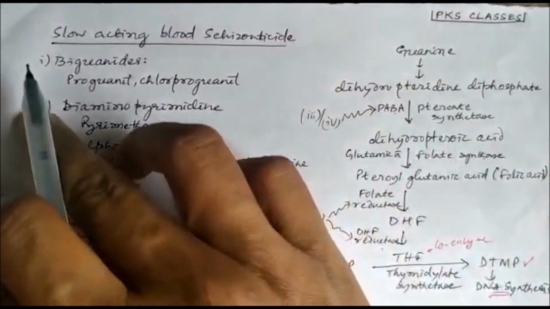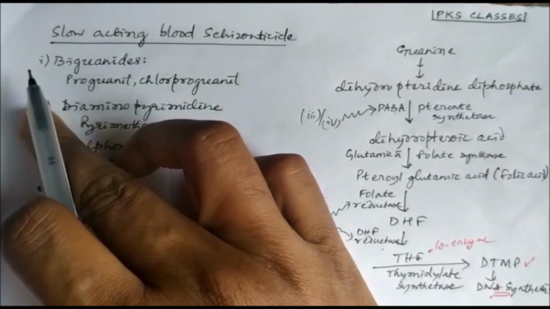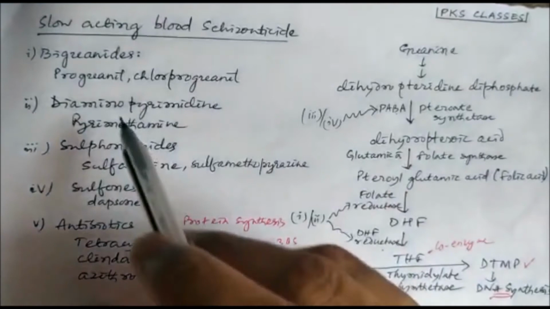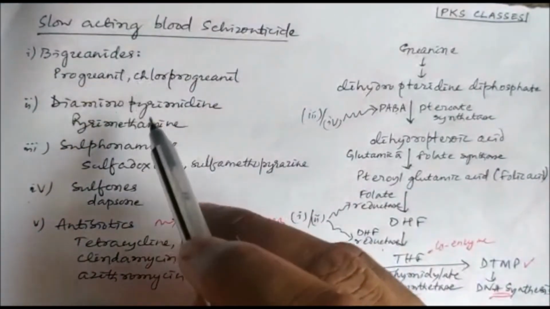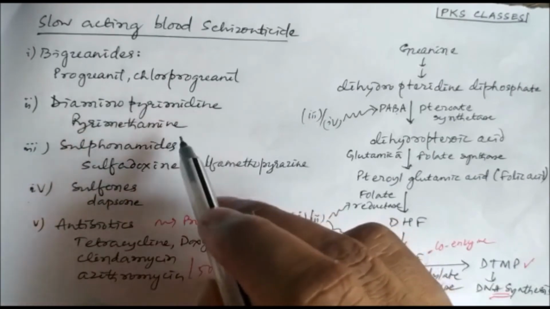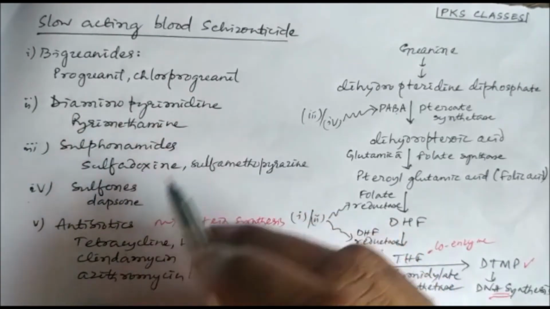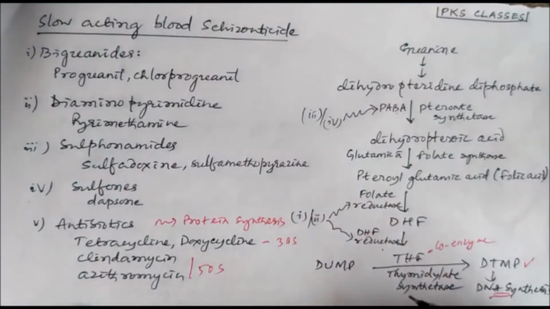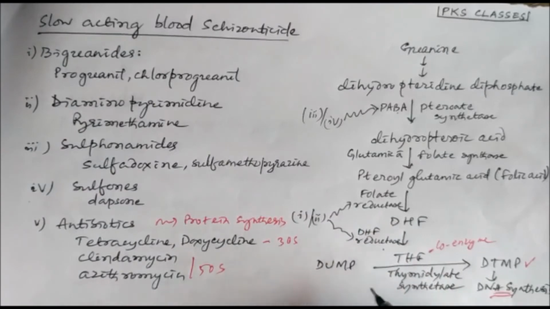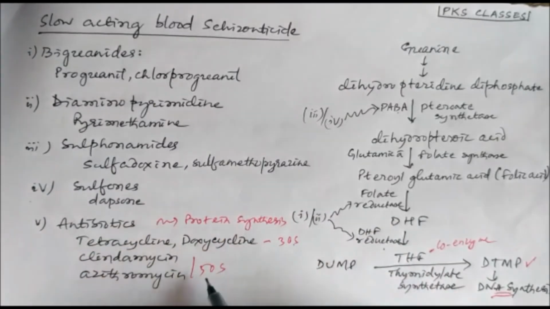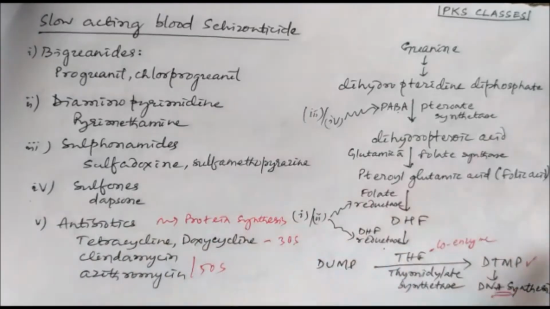Then we have covered the fast acting blood schizonticides, and then we have slow acting blood schizonticides, and the slow acting blood schizonticides can be your biguanides like proguanil, chlorproguanil, diaminopyrimidines like pyrimethamine, sulfonamides and sulfones, and antibiotics like tetracycline, doxycycline, clindamycin, azithromycin, all these things. So these antibiotics inhibit protein synthesis, some by inhibiting the 30S subunit and some by inhibiting the 50S subunit.